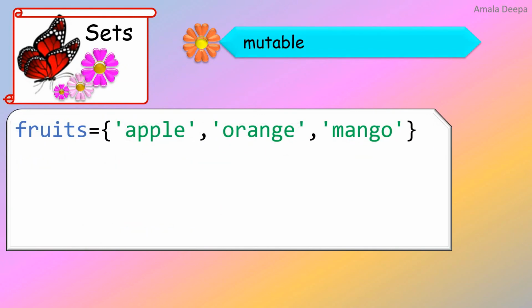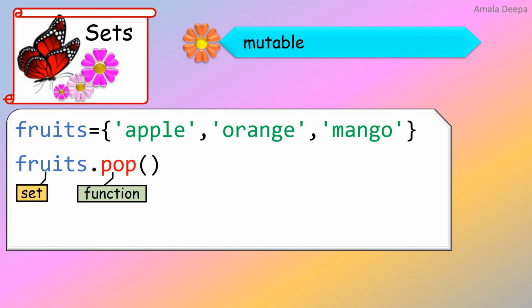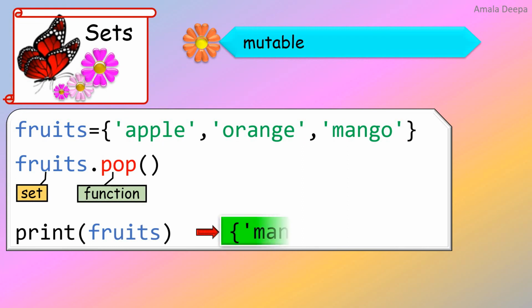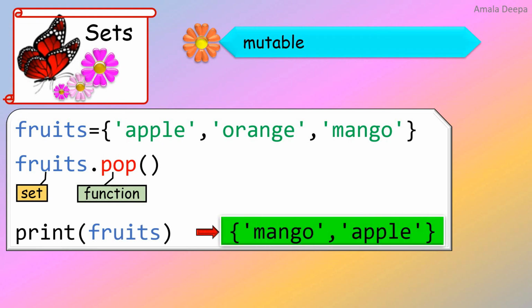You can also remove an element by using the pop function. But the pop function is not recommended because it will remove a random element from the set. You cannot predict which element this function is going to remove. You can see it has now removed the element orange from the set fruits. If I run the code once again, it may remove another element.